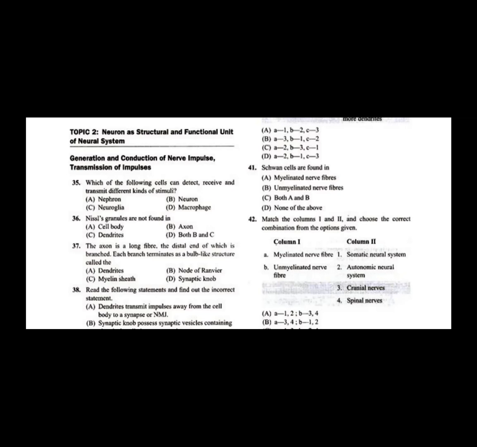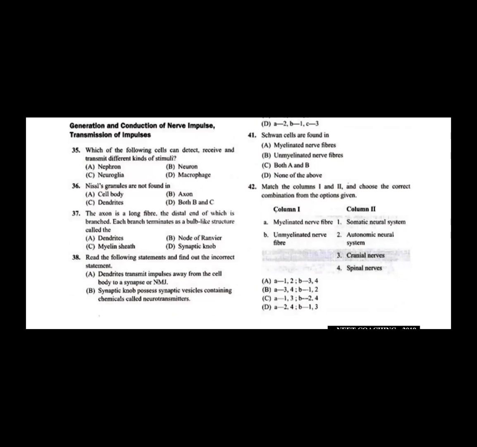Question number 36, Nissl granules are not found in. Nissl granules, the minute granules, we will see only in the cell body, and they are not found in the axon. Question number 36, they are not found in the axon. Sometimes you will see dendrites also have Nissl granules, because the dendrite is a part of the cell body only. So Nissl granules are not found in the axon. B is the answer.